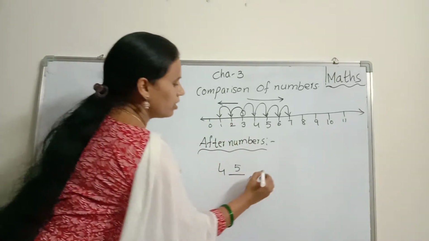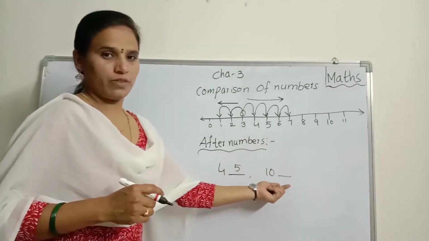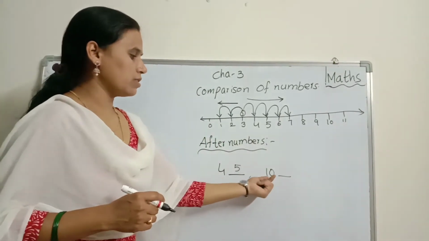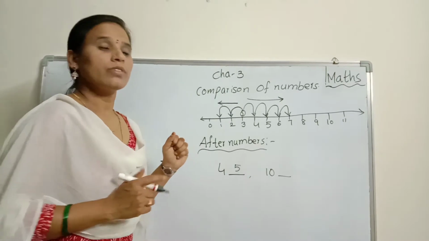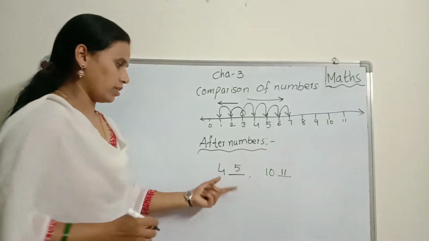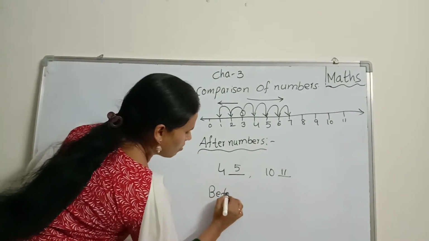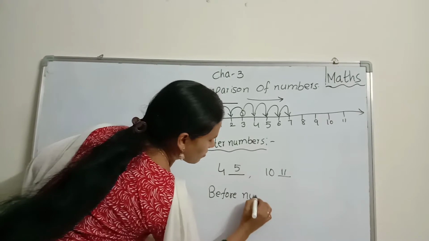One more example. 10 after. What is it? Which number comes after 10? Yeah, 11. Right? Like that only. Next, before numbers.